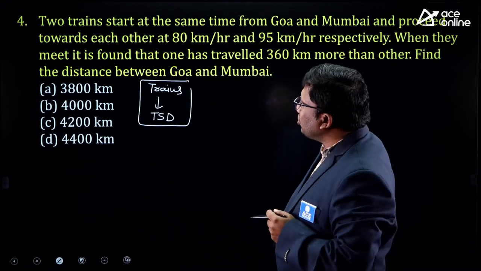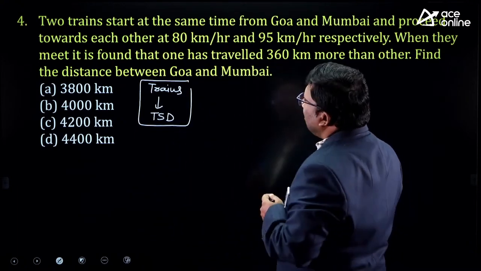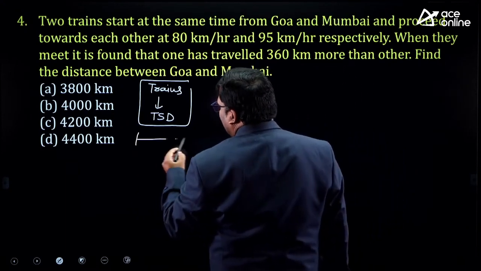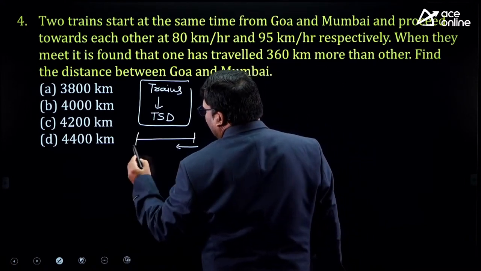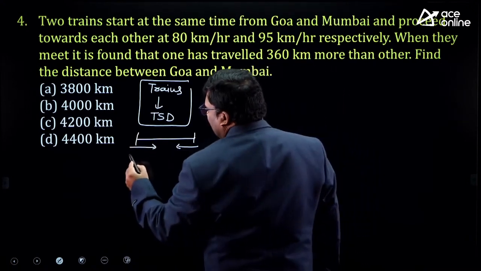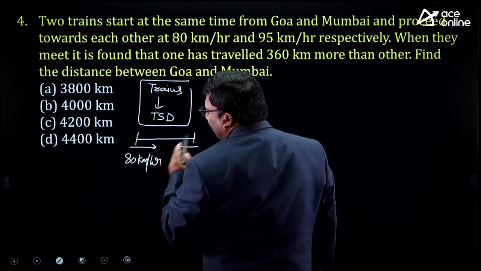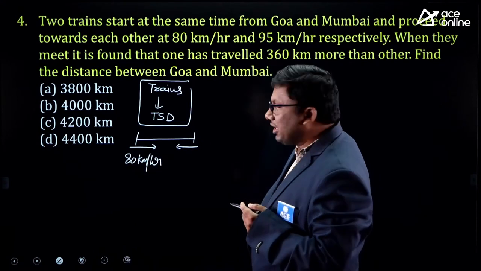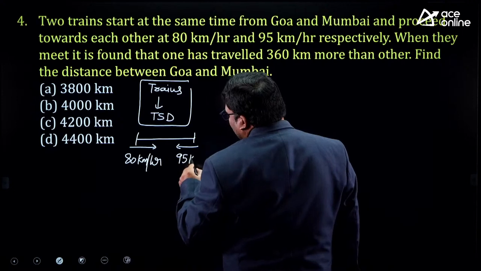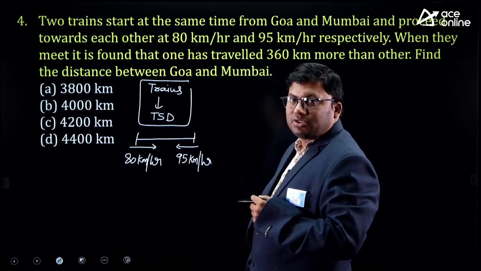Please see the question. Two trains start at the same time from Goa and Mumbai and proceed towards each other. That means two trains are coming in opposite direction. One train from Goa to Mumbai is coming at 80 kilometers per hour, and the one from Mumbai to Goa is coming at 95 kilometers per hour.